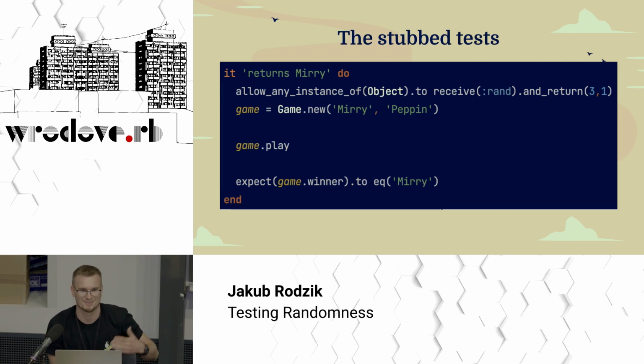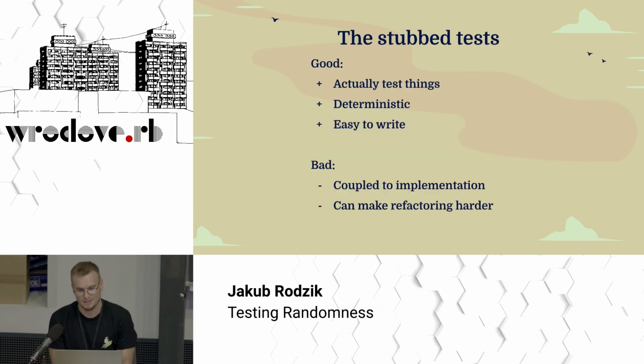So now we're getting to the more controversial part, why it's good, why it's bad. The good thing is that we are actually testing things, and we're testing all of them. Another good thing is that those tests are deterministic. So no matter how many times we run them, we expect the same thing to happen, which is good. And those are easy to write. Let's acknowledge that, because I think this is also very important. What's bad about them? Well, they make your code coupled to implementation, which might make refactoring much harder, as we've seen in this example.